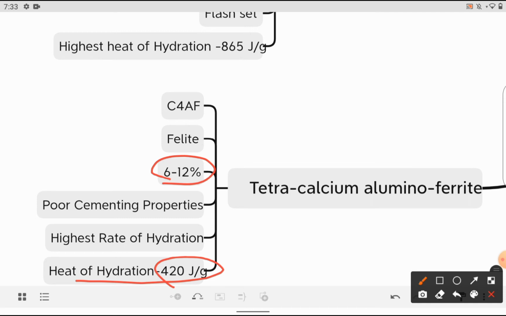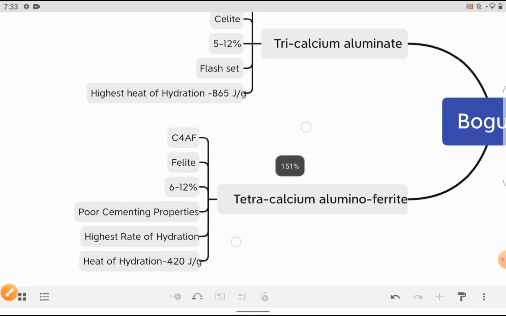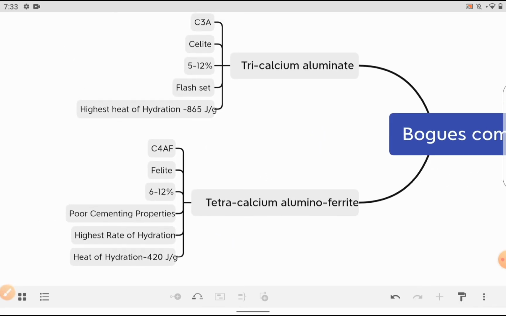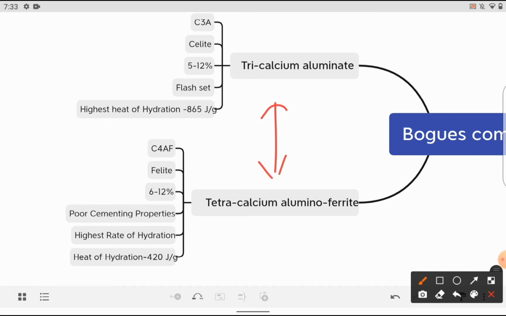Here there is a small tricky or confusing part. You might get a question like: arrange the compounds with respect to rate of hydration, or arrange the compounds with respect to heat of hydration. Remember there is a small difference between these two. When they ask for the highest heat of hydration, go for tricalcium aluminate, and for the highest rate of hydration, the highest will be tetracalcium aluminoferrite.